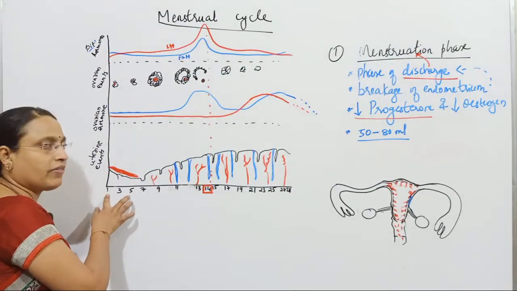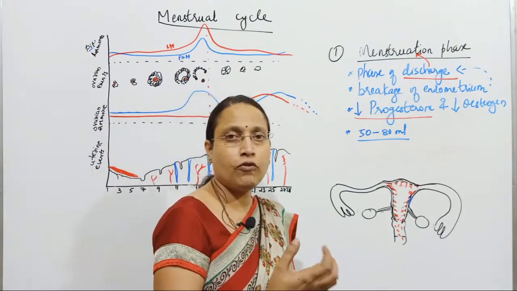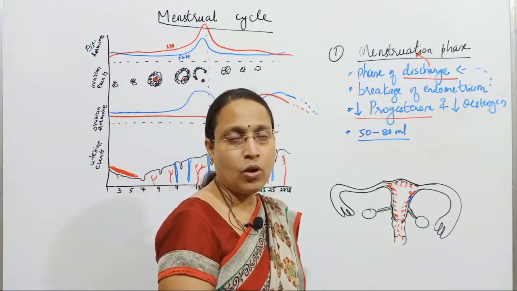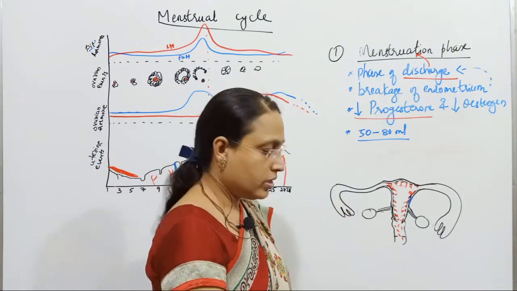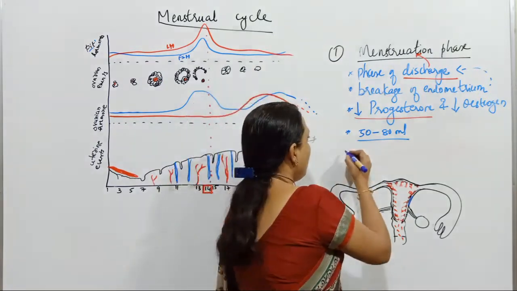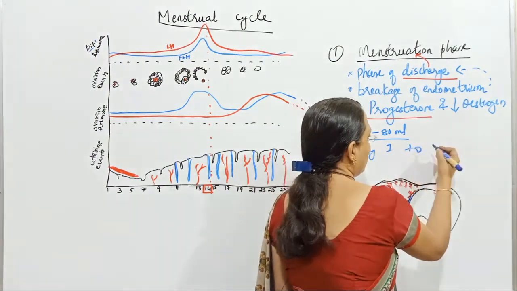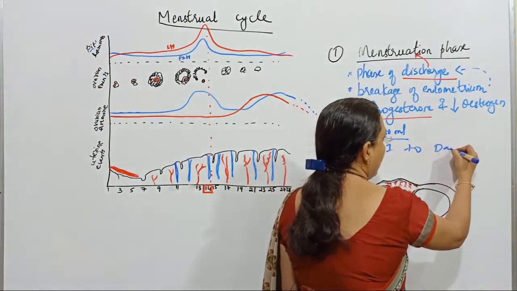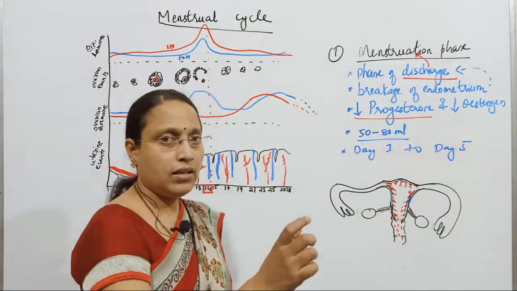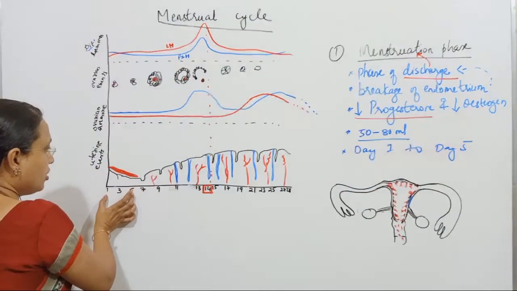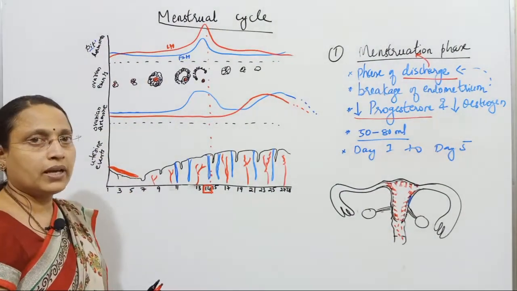From day 1 to day 5. For how long will it last? It can be 3 days, 4 days or 5 days. But this phase will occur within day 1 to day 5. That is the region within this graphical representation that we get.